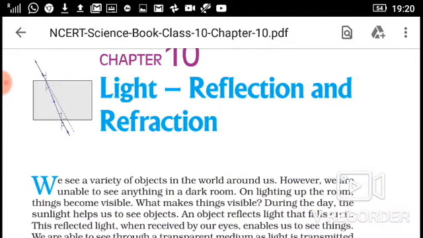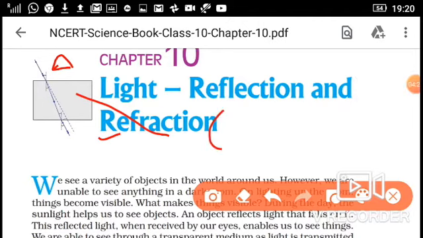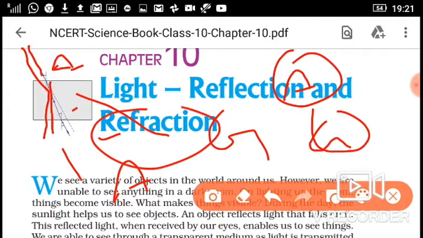Suppose you see here, this is air, and this is glass. This is again air. So you see here, when the light comes from air and falls on the glass, then it bends. Now in this case you see the medium is changing. The first medium is air and the second medium is glass. So you observe that the light is bending when it enters from one medium to another medium. Okay, and that is called refraction.